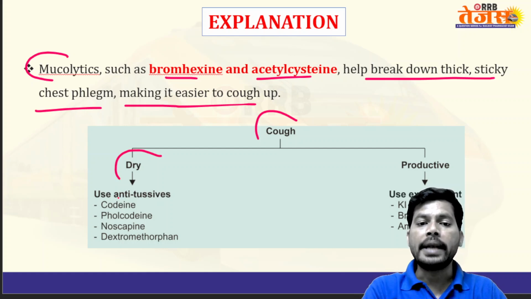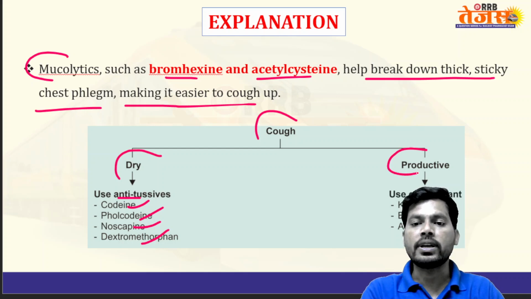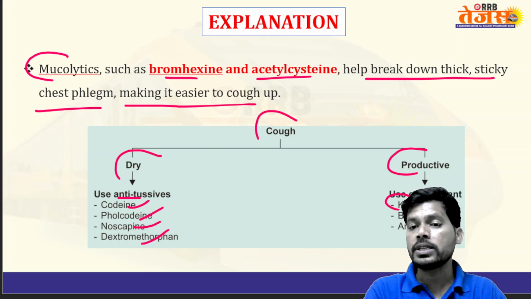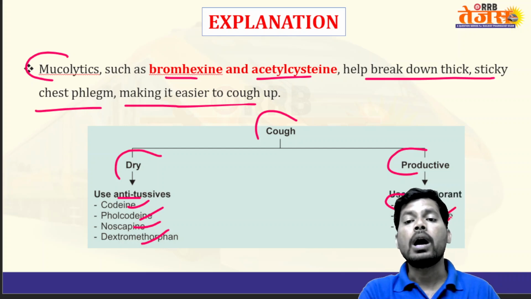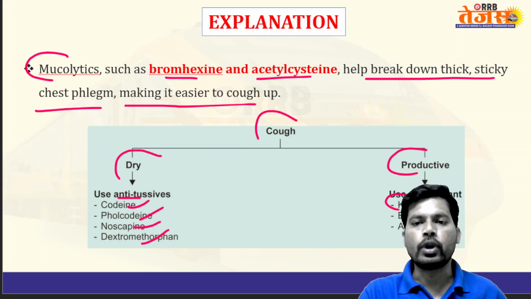Here, antitussives like codeine, pholcodine, noscapine, and dextromethorphan are for the treatment of dry cough. When coming to productive cough, wet cough, potassium iodide, bromhexine, and ambroxol are used as expectorants. They expel the wet content to the outside of the body.